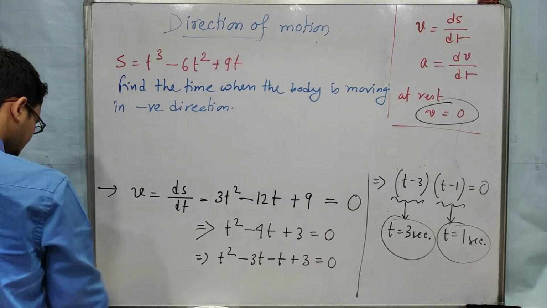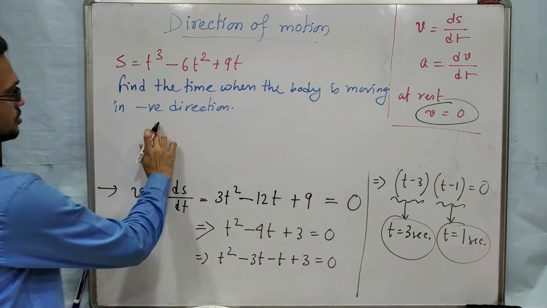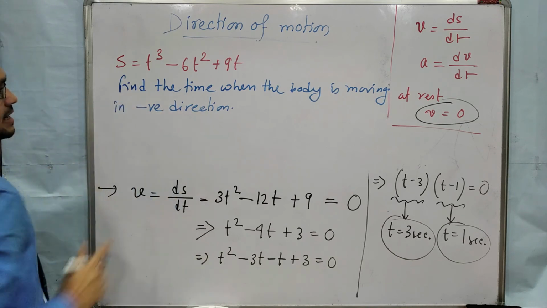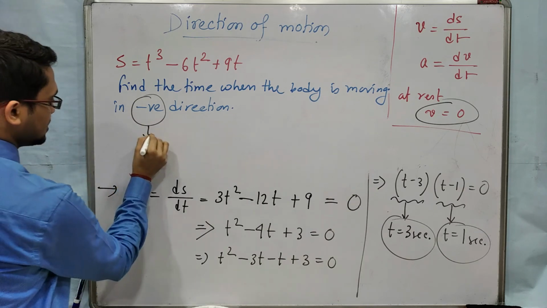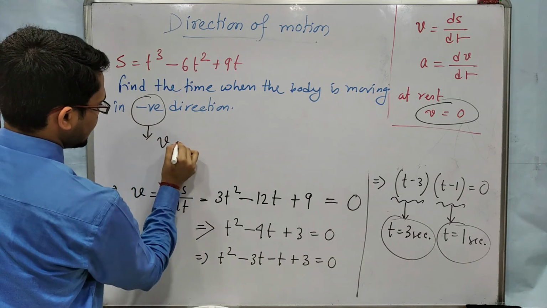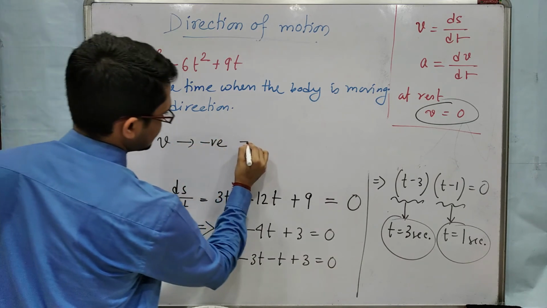Okay, negative direction. So here, how to solve? Object is moving in negative direction means velocity will be negative.